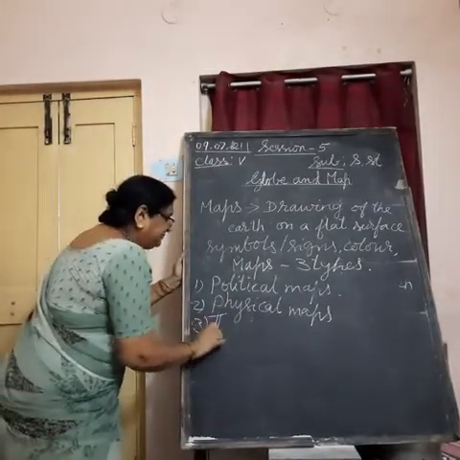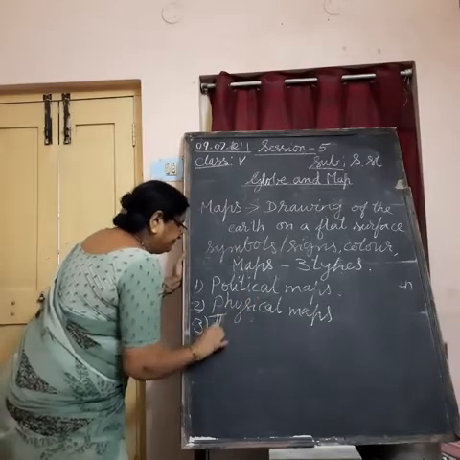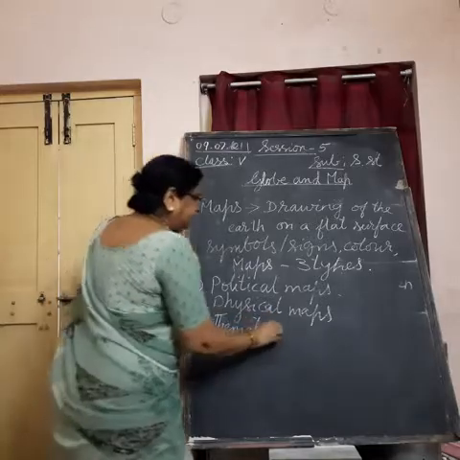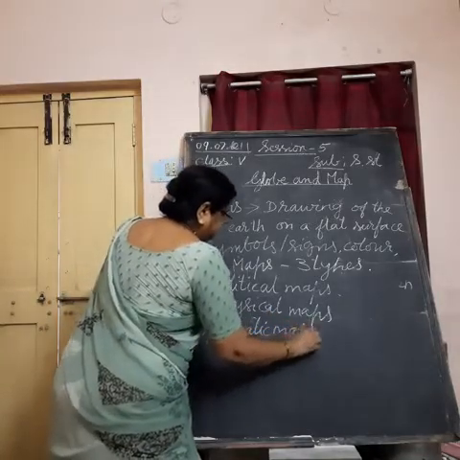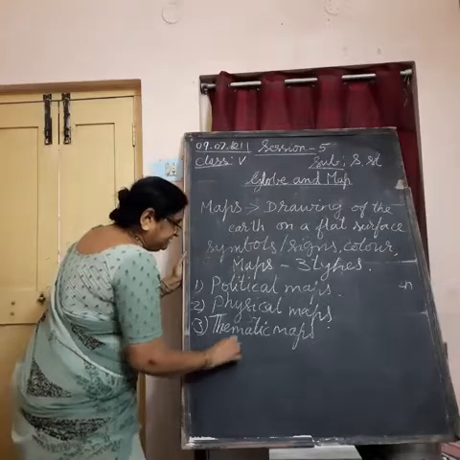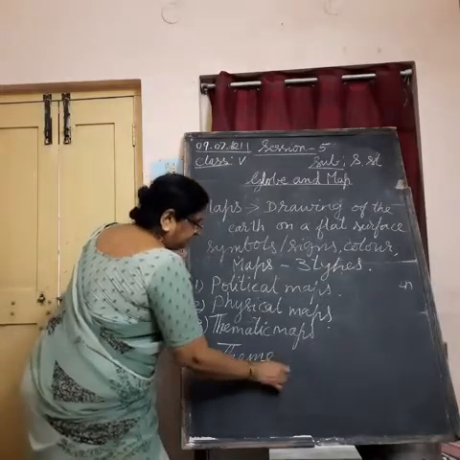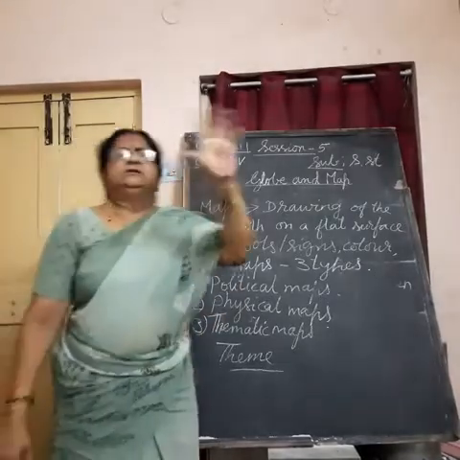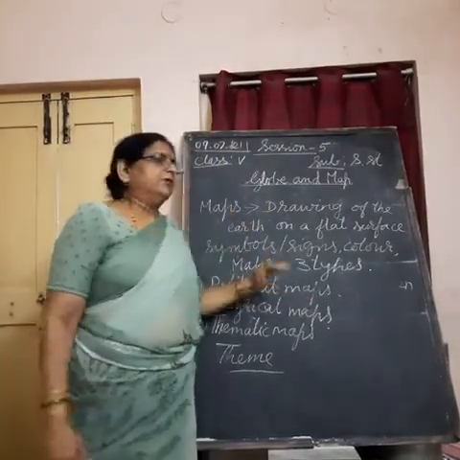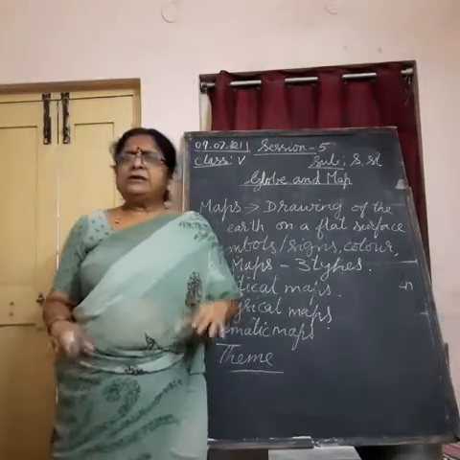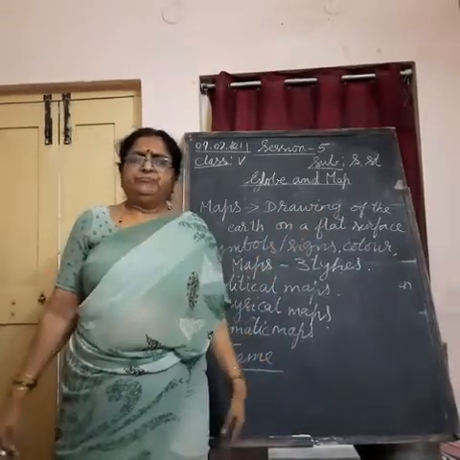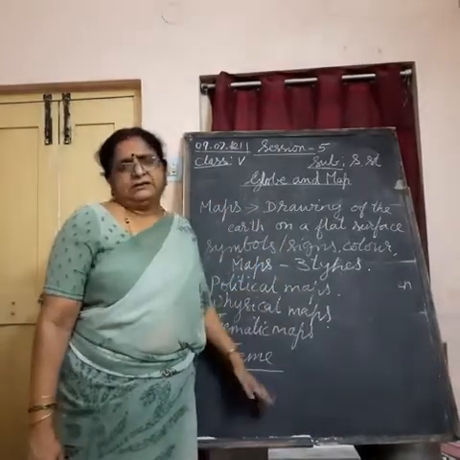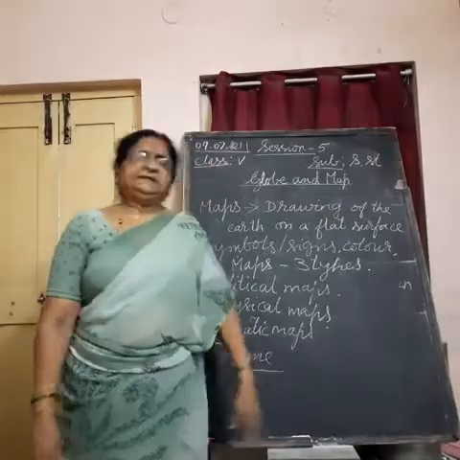It is thematic maps. Theme means subject. We get here one word, theme. Thematic maps means they contain some theme, some subject. Like one map, it can show only about industries of India. Other map, it talks only about the industries. The topic it has taken. Themes means subject or topics, you can say.